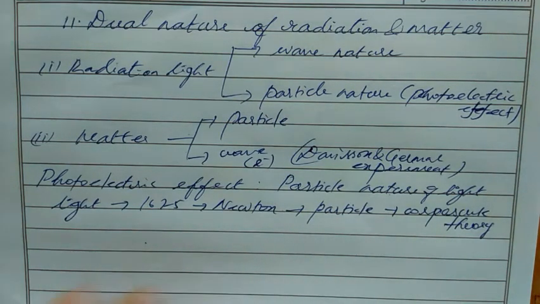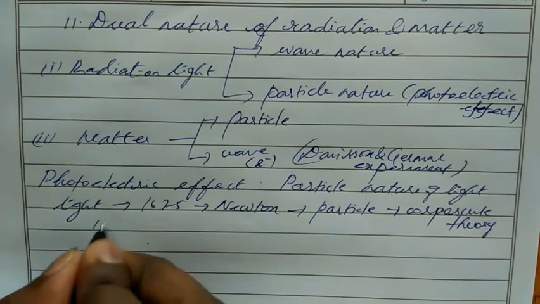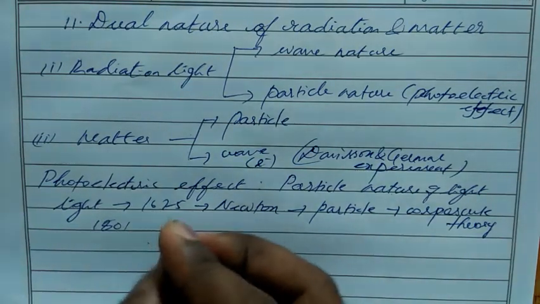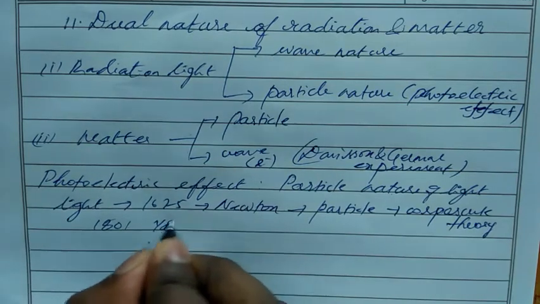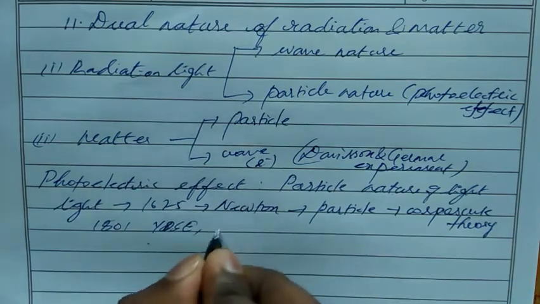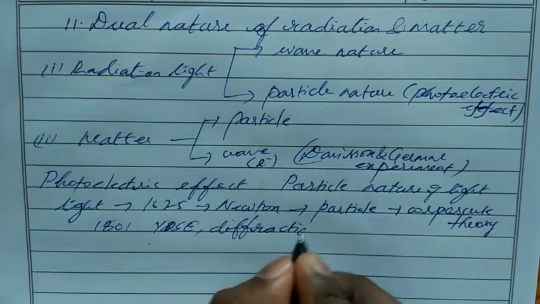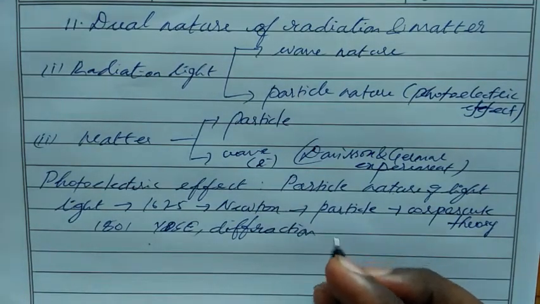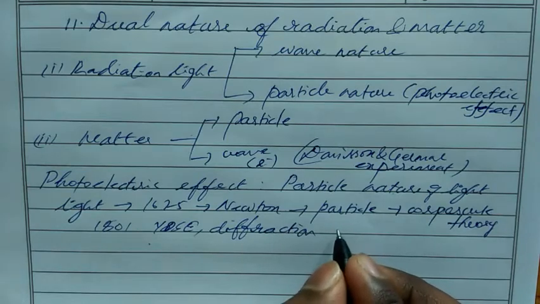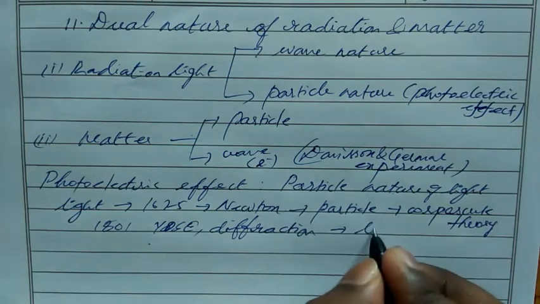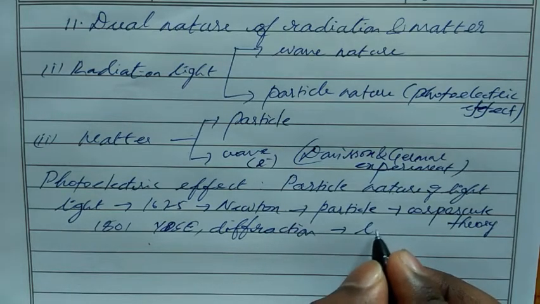Then after that, in 1801 we do Young's double slit experiment and diffraction, which we studied in the previous class. So these two experiments proved that light is a wave.